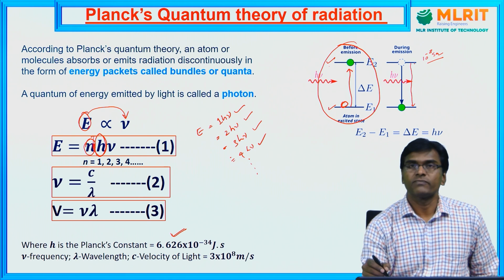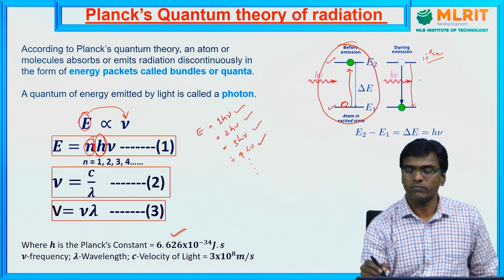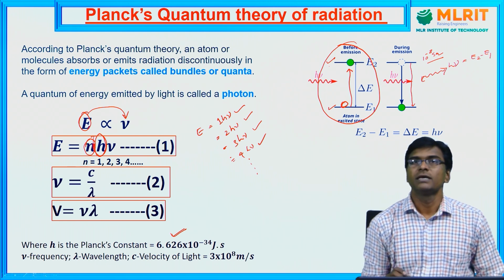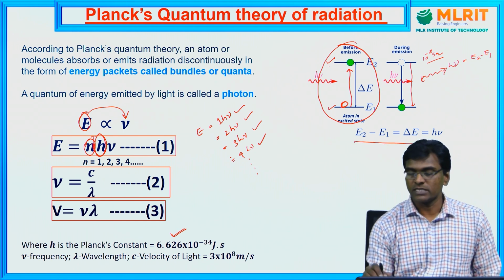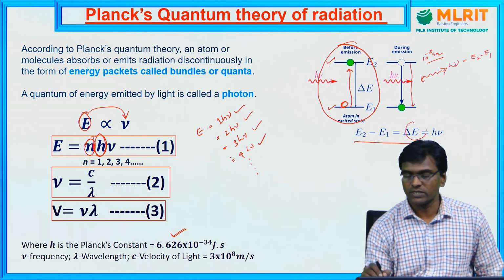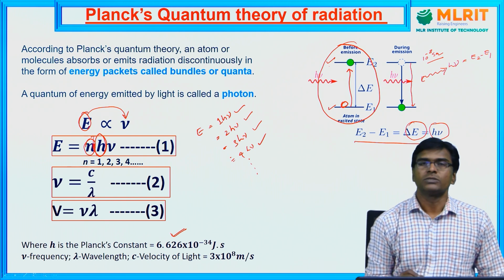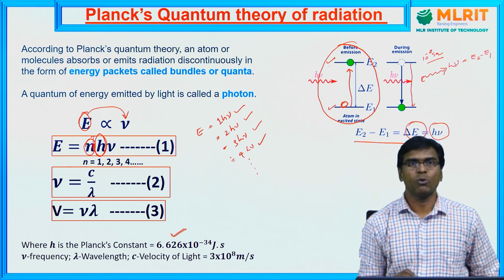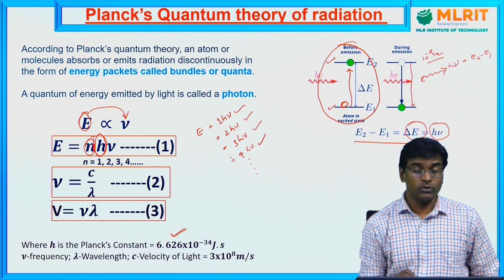Since the E2 state is unstable, immediately after 10 to the power minus 8 seconds it comes back to the ground state. While coming back, it emits the excess energy in the form of a photon. That photon has energy equivalent to E2 minus E1, which is the difference of the energy levels, and that is nothing but h nu. So all objects in nature absorb and emit radiation only in terms of photons.